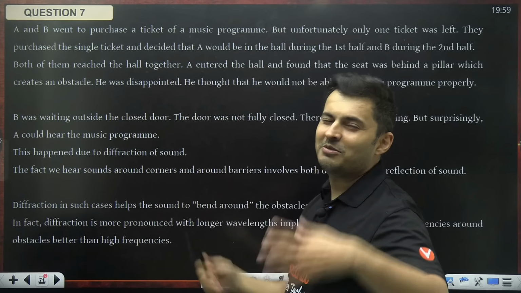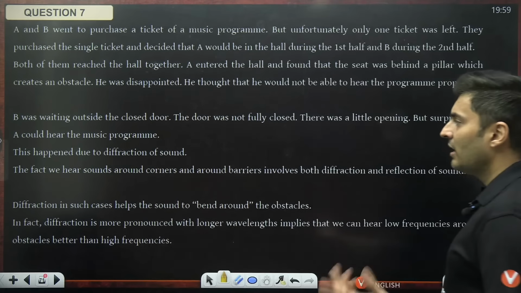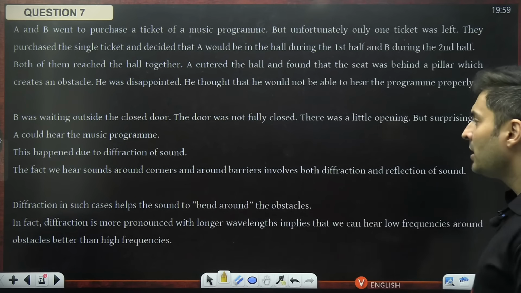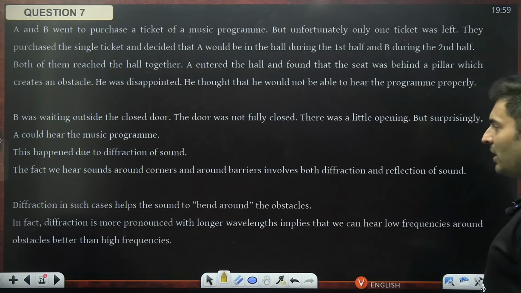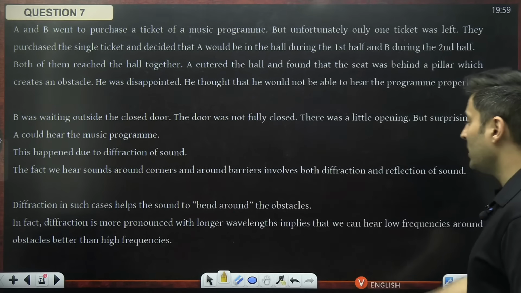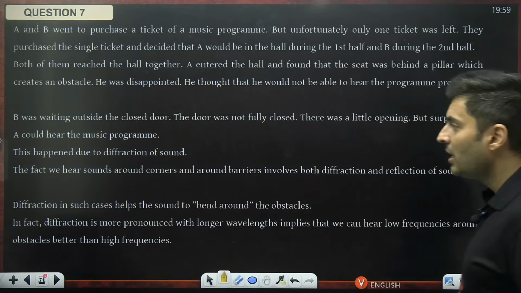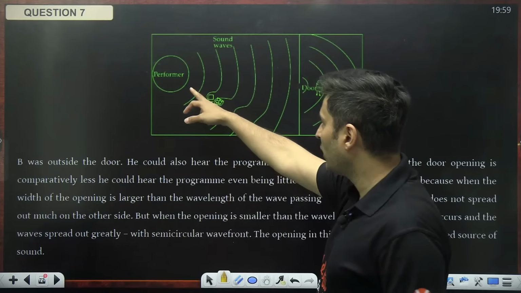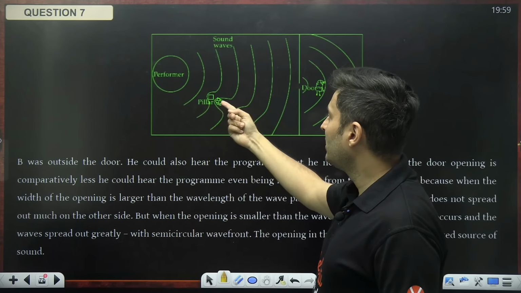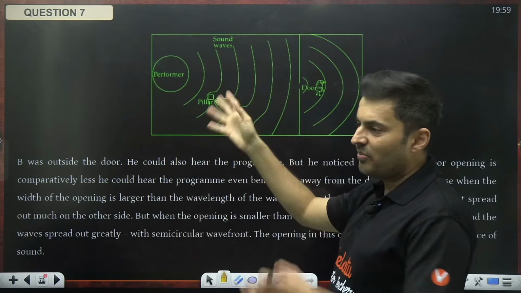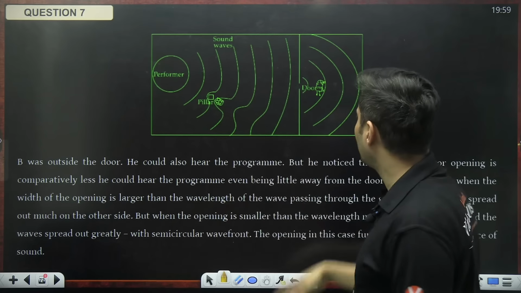This happened due to diffraction of sound. The fact that we hear sounds around corners and around barriers involves both diffraction and reflection of sound. Diffraction in such cases helps the sound bend around the obstacles. In fact, diffraction is more pronounced with longer wavelengths, implying we can hear low frequencies around obstacles better than higher frequencies. Performer, pillar, this idiotic friend: the sound is bending around that corner, that is diffraction.